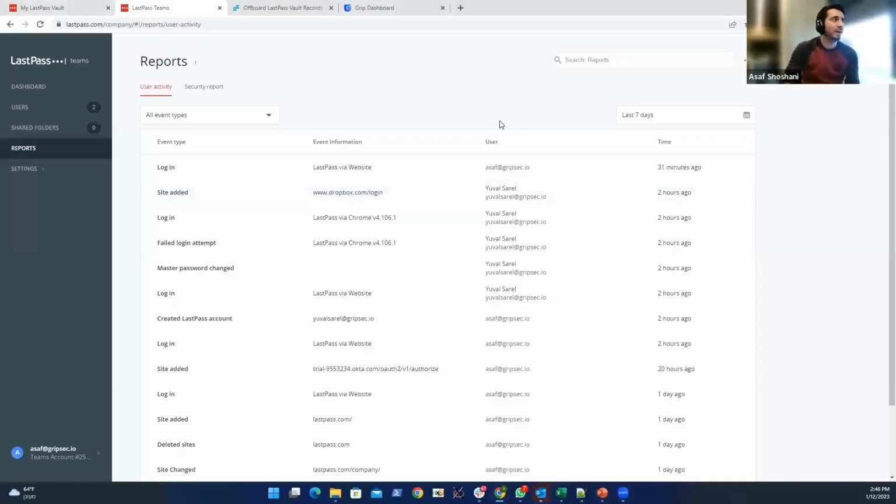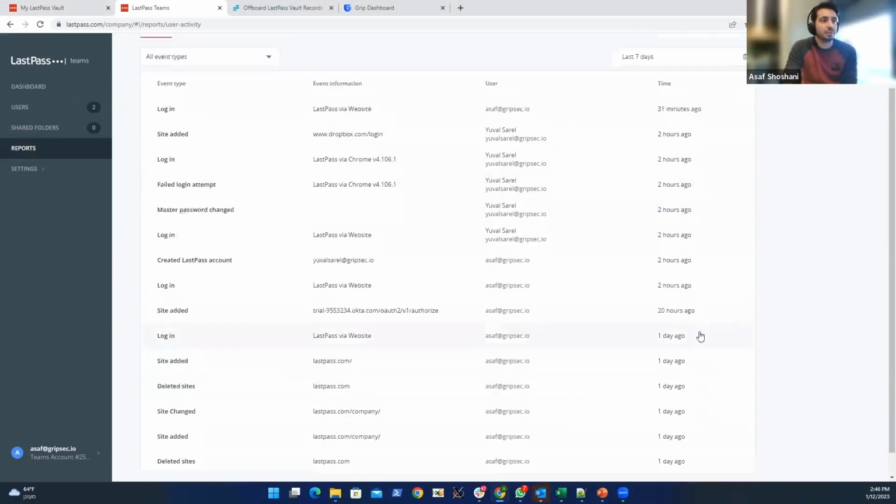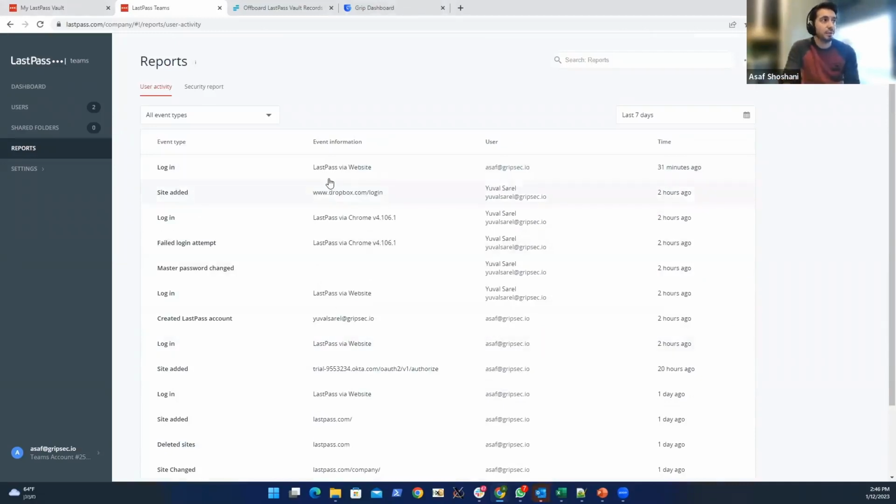So Asaf, I'll kick it over to you and you can fire up your screen and we can take folks through the quick solution. Yeah, thank you, Josh. So I'm sharing my screen here, and basically what we are looking at now is the admin console for LastPass businesses. As you can see, a lot of events, and that's the only thing that we are able to actually pull. And we were looking for a way, as Josh said, to understand what records all the users in the organization had in their vaults.